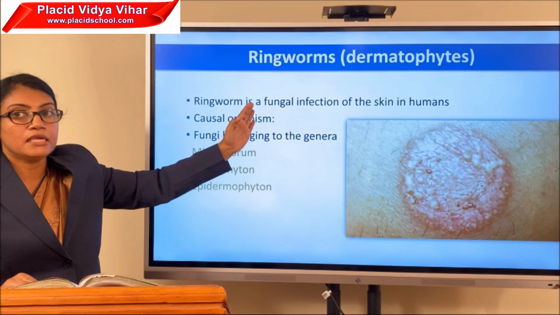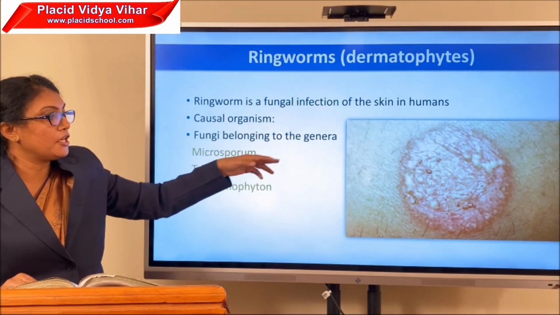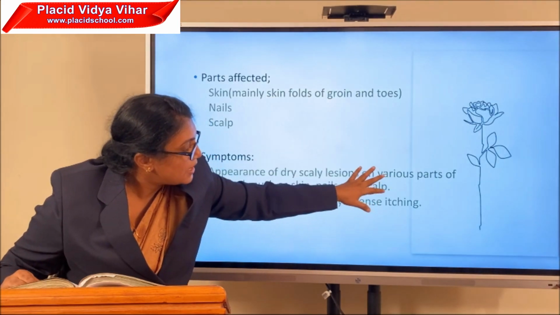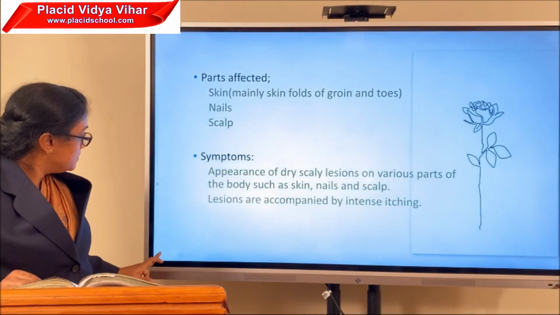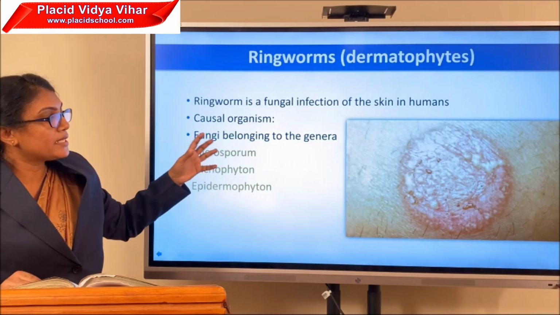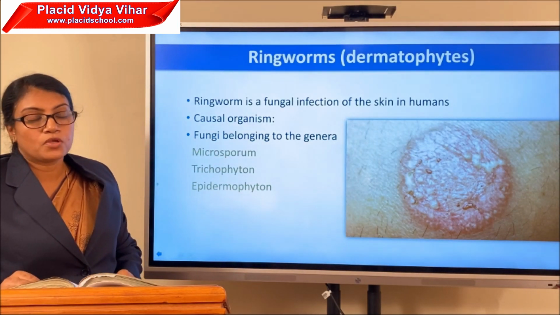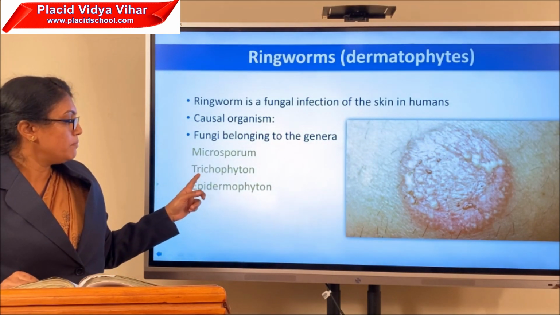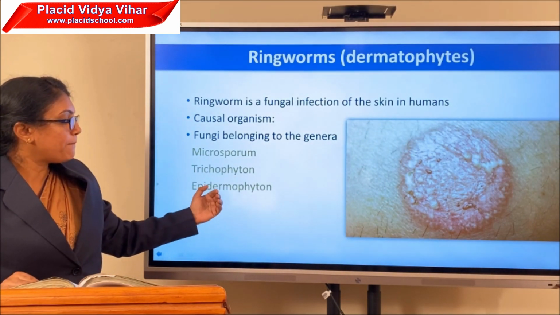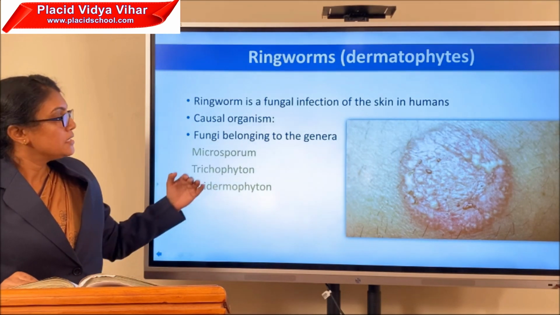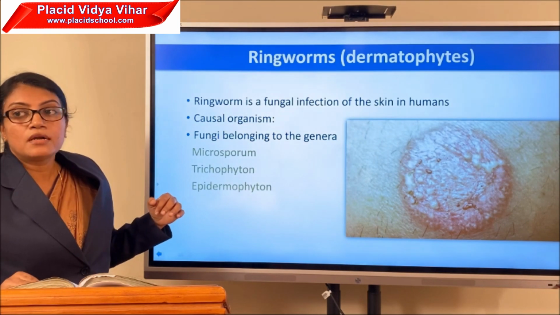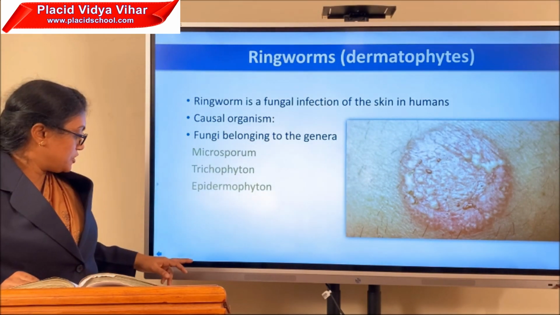Ringworm is a fungal infection of the skin in humans. You can see the diagram of a ringworm. The causal organism is a fungus belonging to the genera Microsporum, Trichophyton, and Epidermophyton. These genera cause dermatophytosis, or ringworm infections.